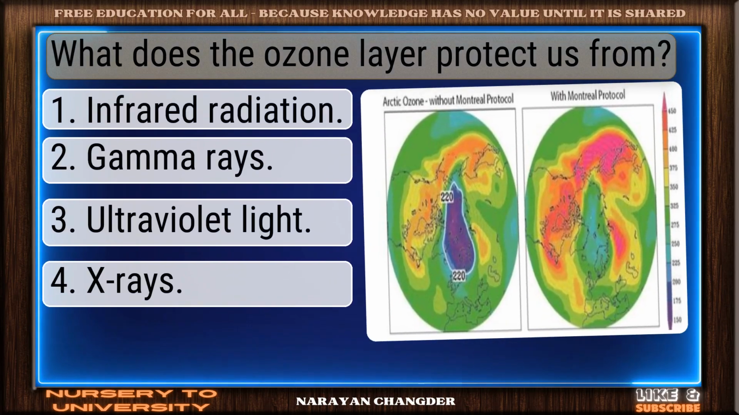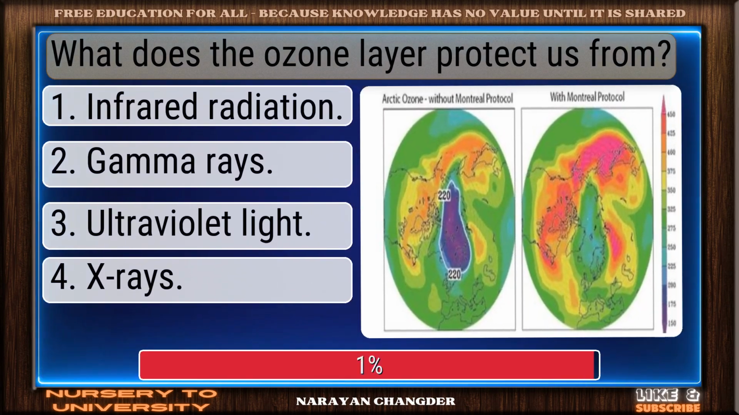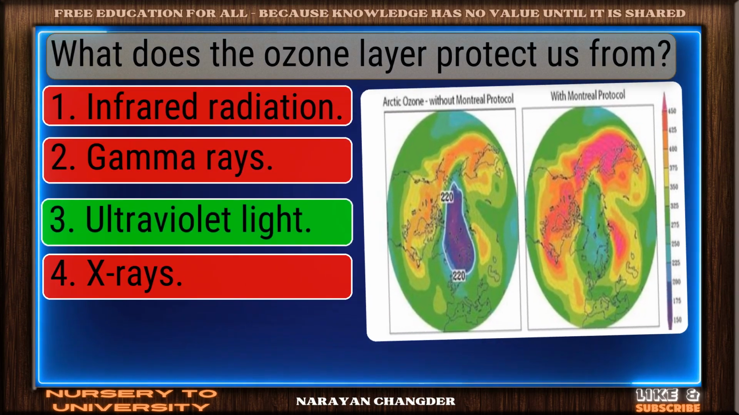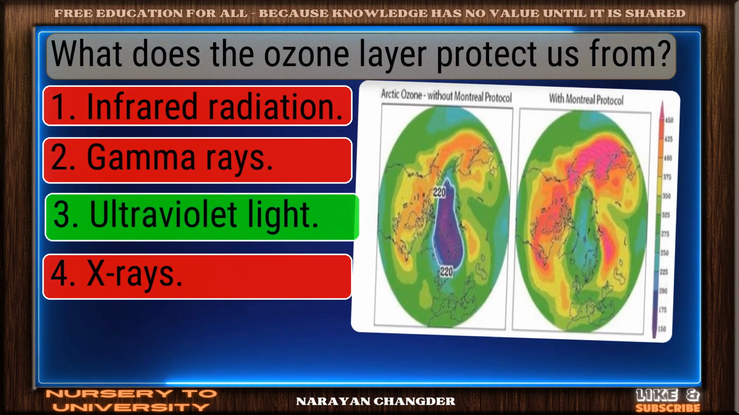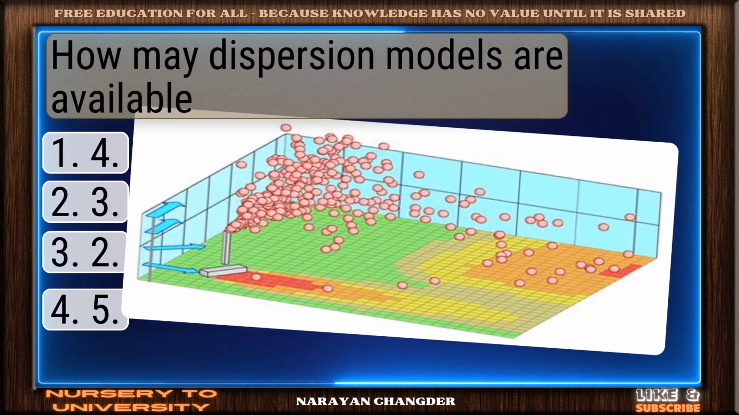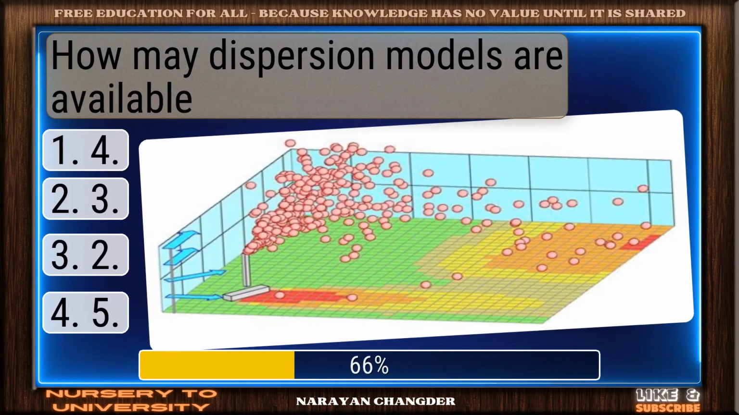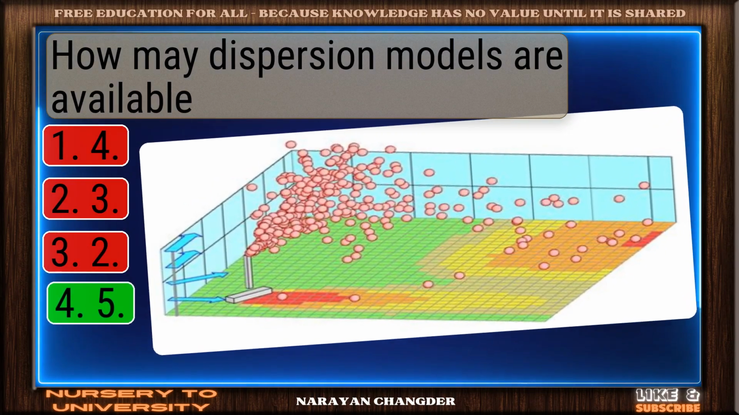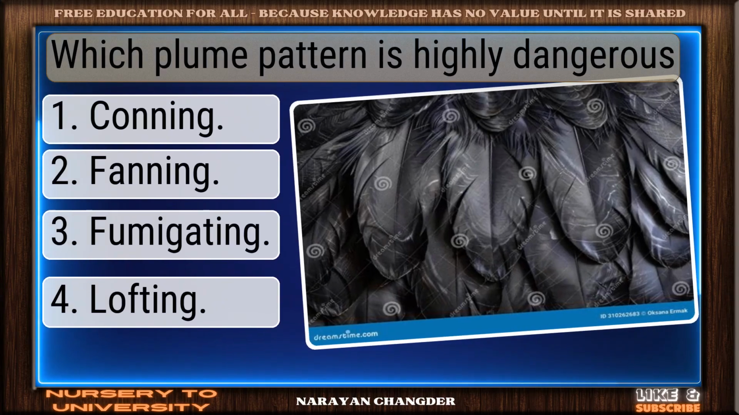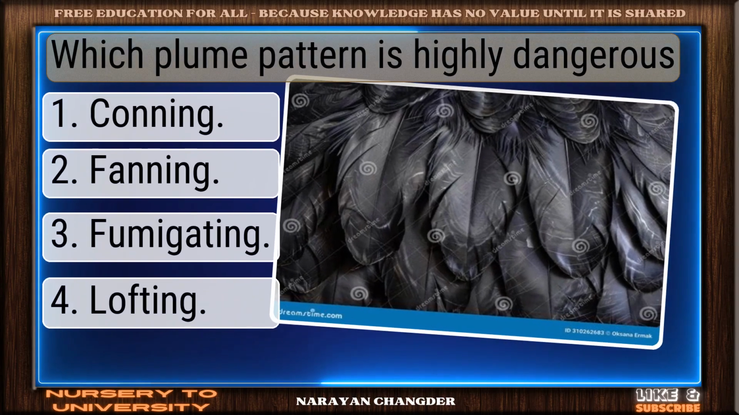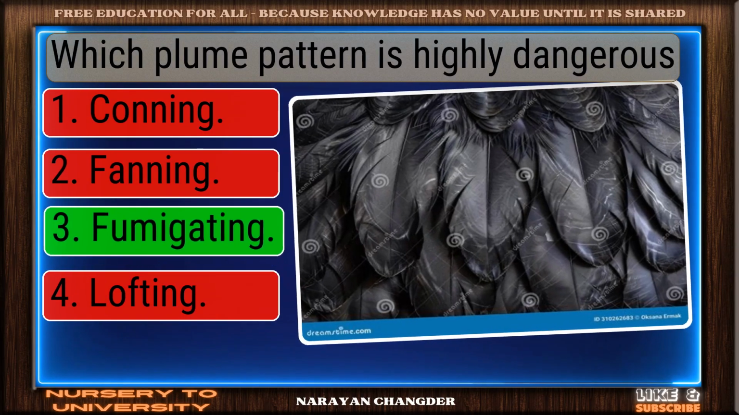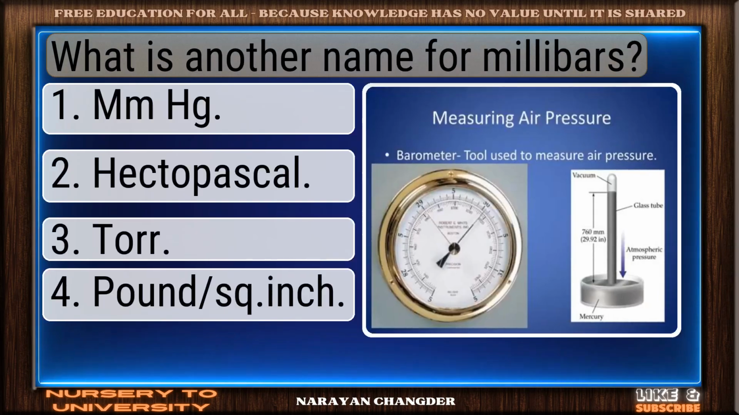What does the ozone layer protect us from? Great job. Ultraviolet light is the accurate answer. How many dispersion models are available? Well picked. 5 is the correct answer. Which plume pattern is highly dangerous? Great thinking. Fumigating is the right choice.